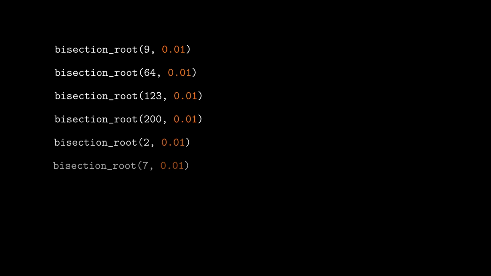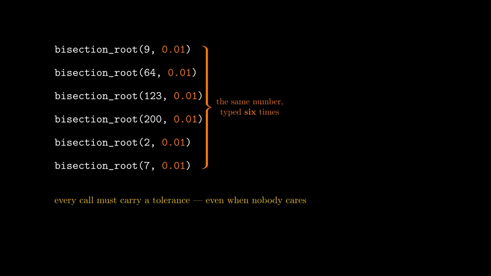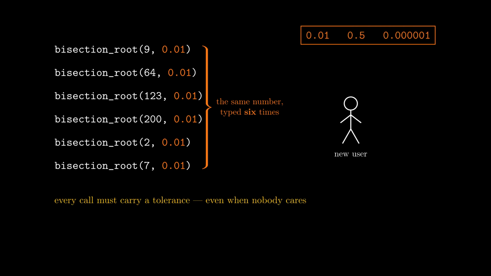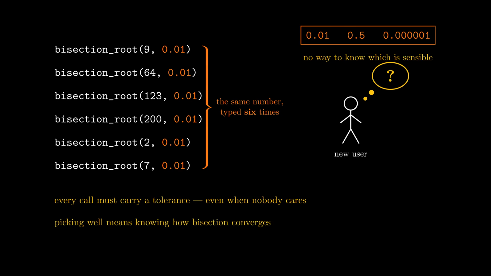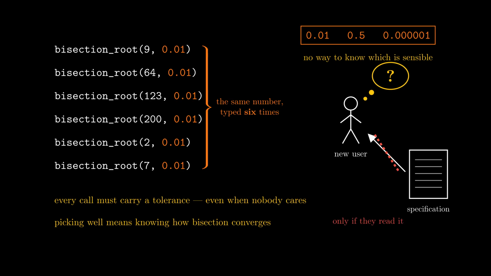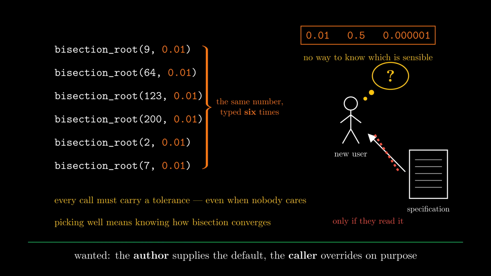But look at what we've done to the caller. Every single call now has to carry a tolerance, even when nobody cares. Worse, a new user has no way to know that 0.01 is a reasonable choice. Picking well requires knowing something about bisection search. You could write it into the function specification and then hope they read it. Relying on users reading documentation is a fragile plan. What we want is a middle path.